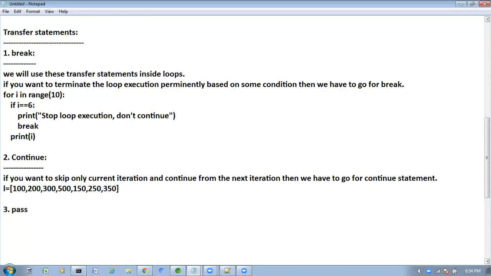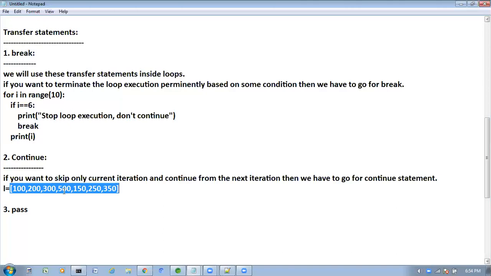So now I'm feeling whatever we have, 500, that is too costly, right? So if the item value is 500, I don't want that item. The remaining items which are less than 500, I want to take those items.